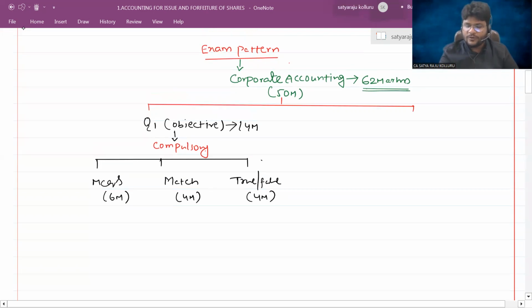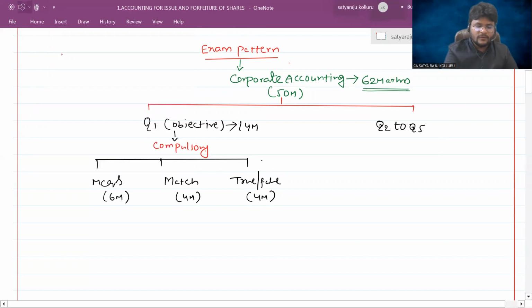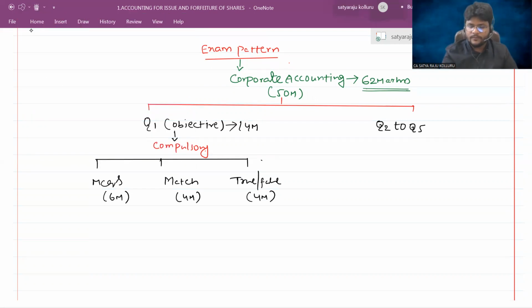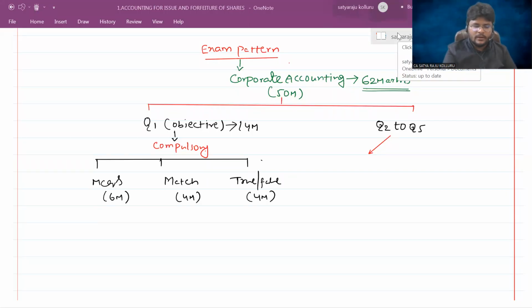Next, from question number 2 to question number 5, the paper consists of 4 questions in total, out of which you need to answer any 3 questions.